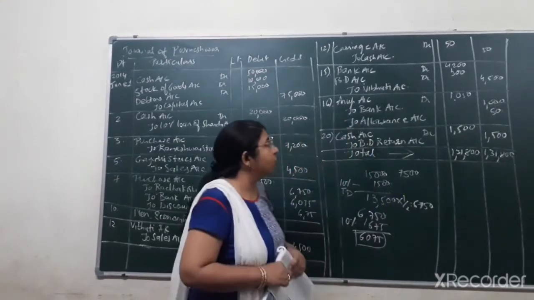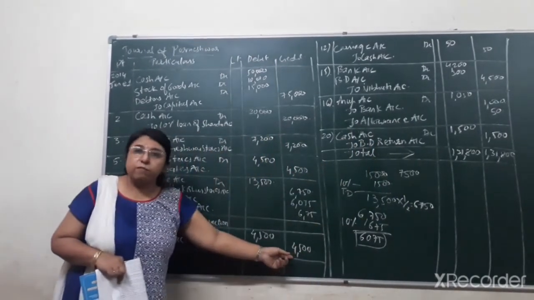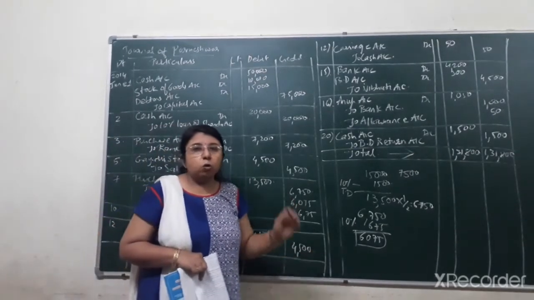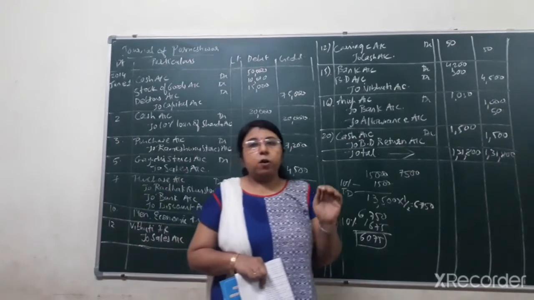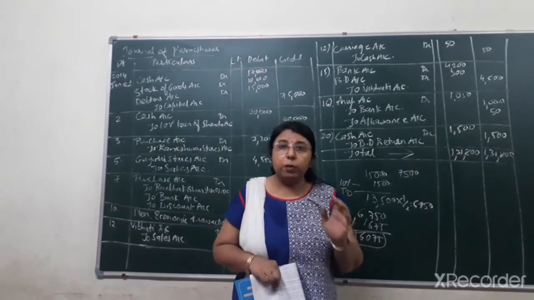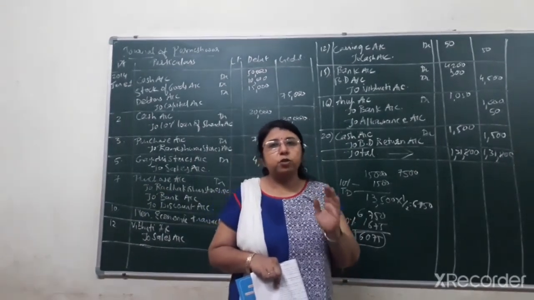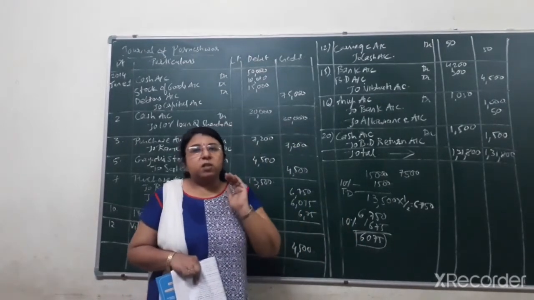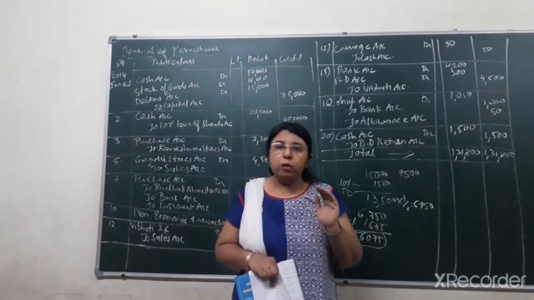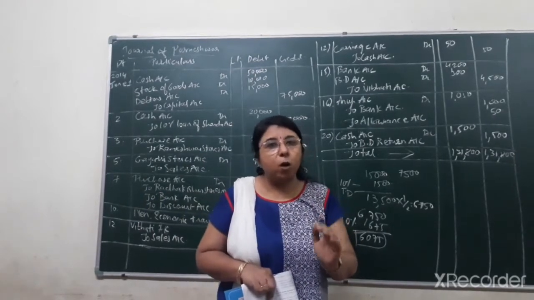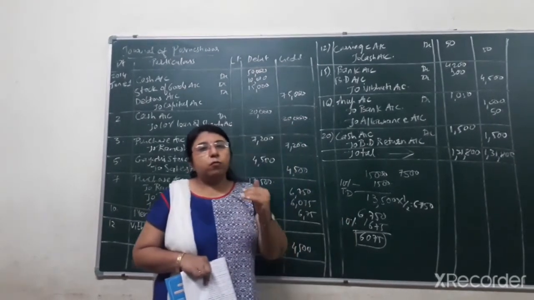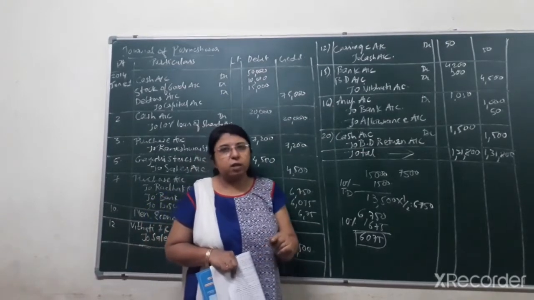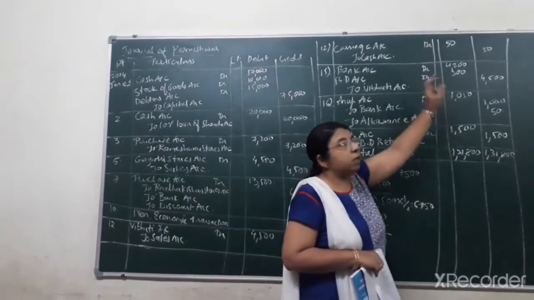Actually we have to receive how much amount from her? That is 4,500. We have sold the goods worth rupees 4,500 to Vibhuti. Out of that, bad debts is recorded of 300. It means she is not able to pay the full amount, but 300 rupees she is not able to pay. So that much amount will be considered as bad debts. It means it is a loss for the firm. We will not be able to receive that amount from Vibhuti. And remaining amount for that check is received. Remaining amount, that is 4,500 minus 300, that will come to 4,200.